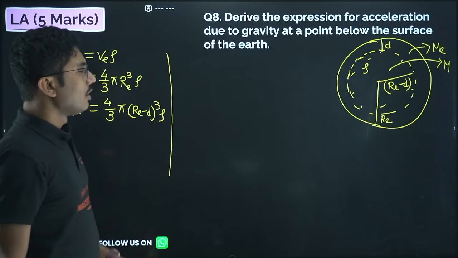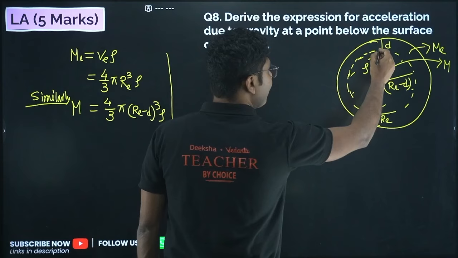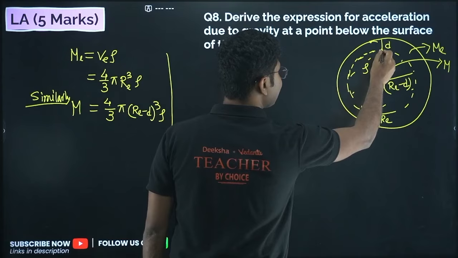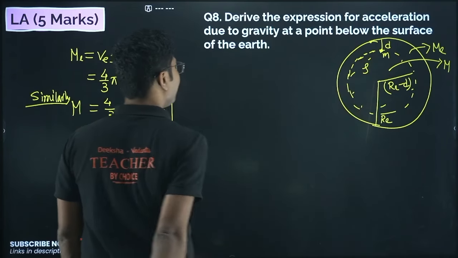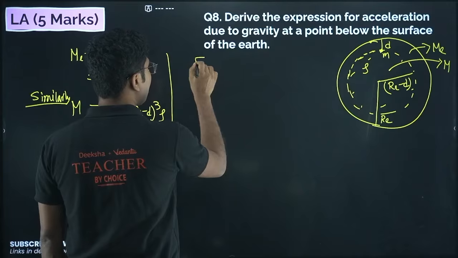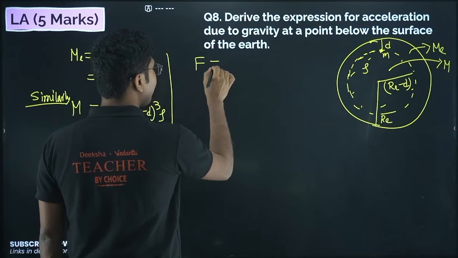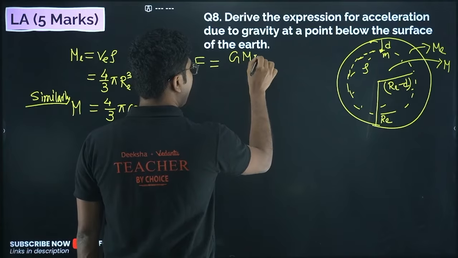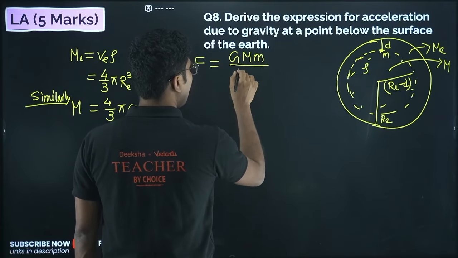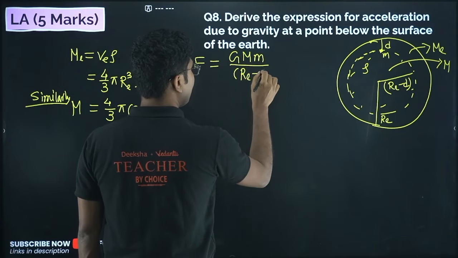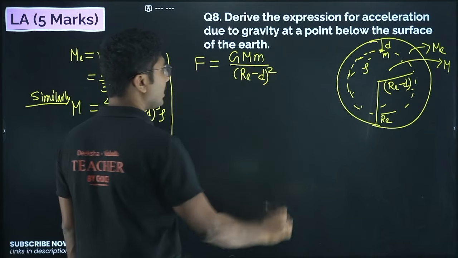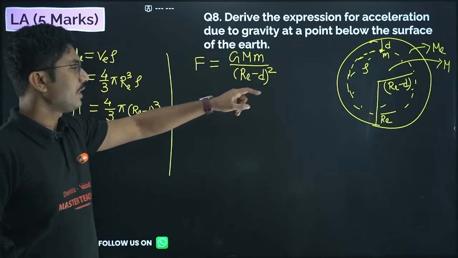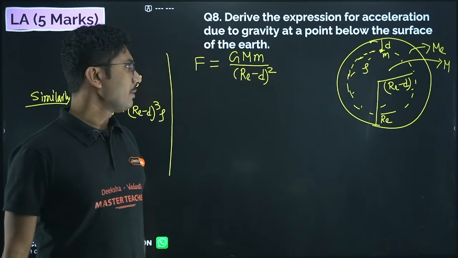Now let's see, if you keep a mass m over here, what is the force acting on it? Newton's law of gravitation says the force will be G M m upon (Re minus d) whole square. This is the force of gravitation acting on this mass.